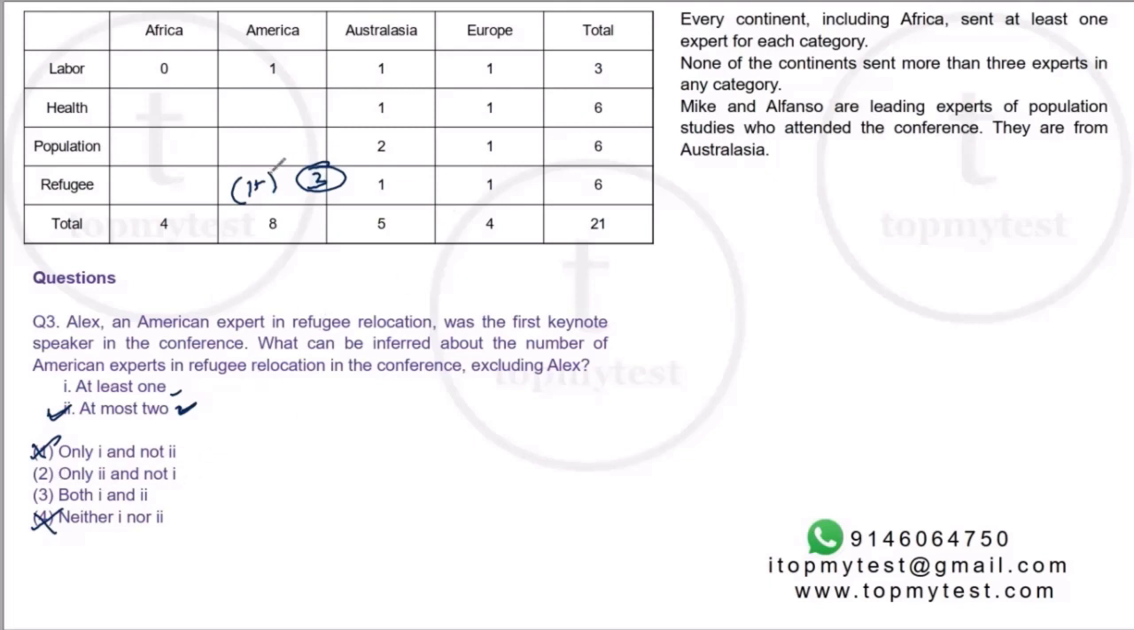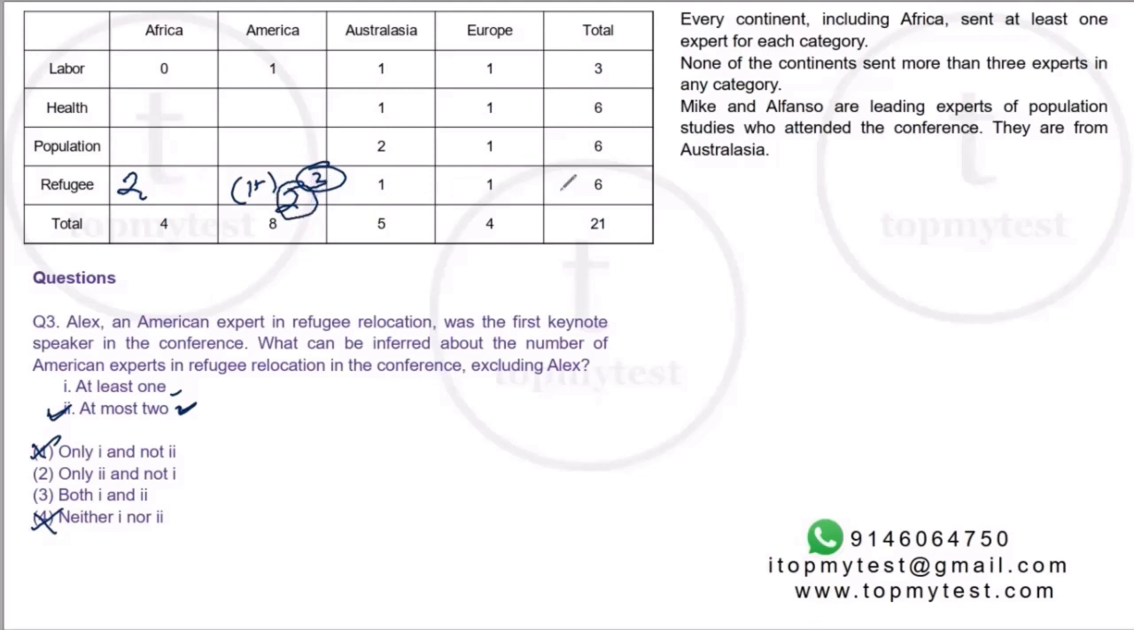So can you guarantee that there will be at least one more person besides Alex? Let's see. What can be the maximum number here? Even if I put 2 here, maximum number in Africa would be 2, because if I put a 3, one of the other cells in the Africa column will become 0. We have seen this earlier. So the maximum number here is 2, which means the minimum requirement here will be 2.